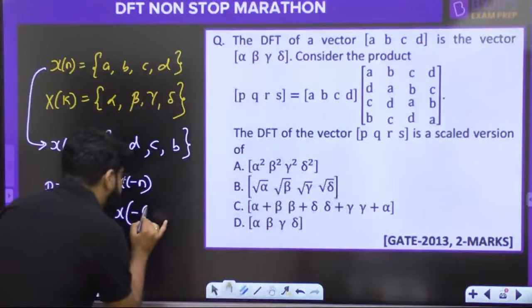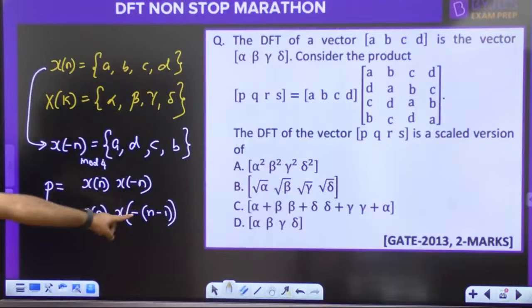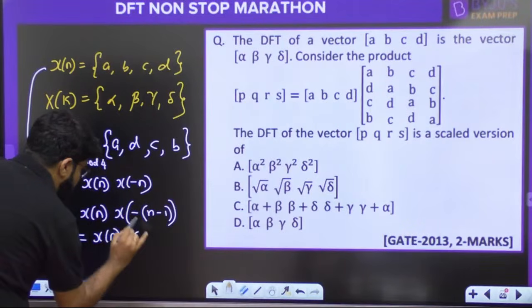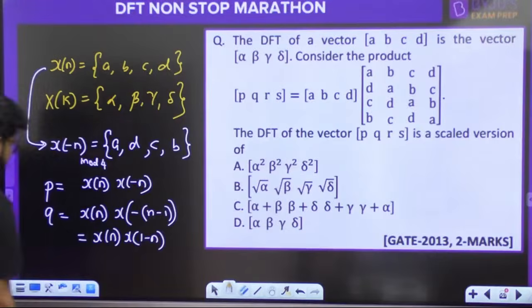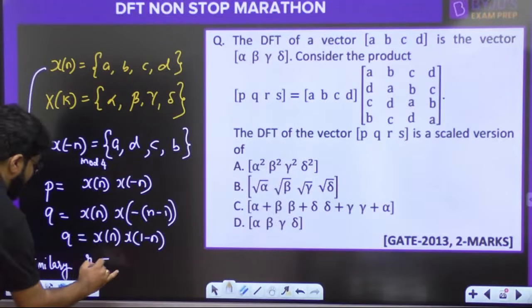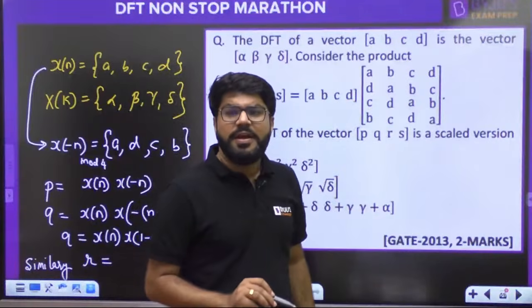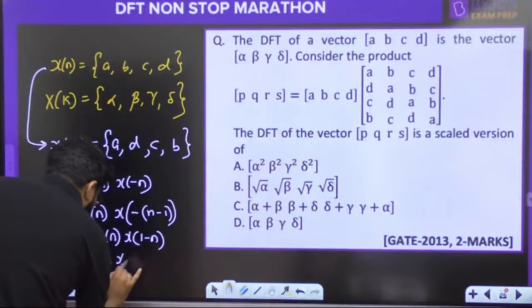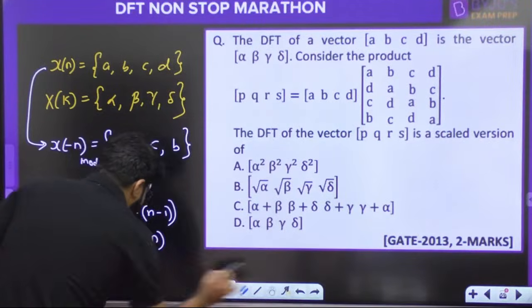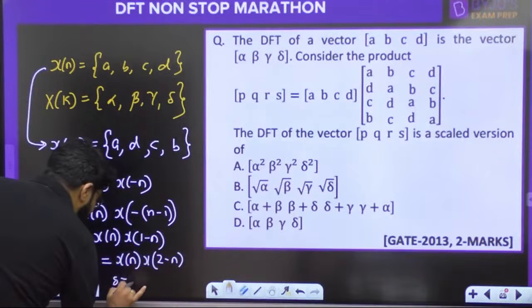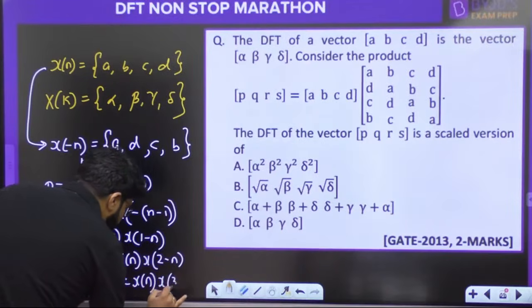Now one unit right shift. Right shift means n is replaced by n minus 1. So this is equal to xn into x of 1 minus n. This is Q. Then similarly, PQR. What is R? One more unit right shift. So R will be x of n, x of 2 minus n. 1 is replaced by 2. And PQRS. What is S? X of n, x of 3 minus n.